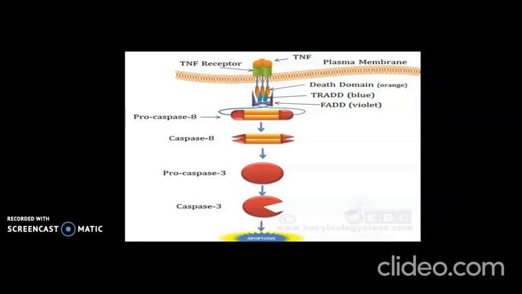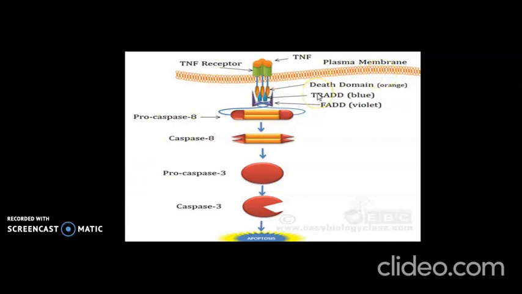Let's see what's happening in the extrinsic pathway. When TNF binds to the TNF receptor, that is TNFR1, the activated receptor binds two different cytoplasmic adapter proteins, that is TRADD and FADD, which are represented in blue and violet colors. And procaspase 8 will also bind together to form a multi-protein complex at the inner surface of the plasma membrane.